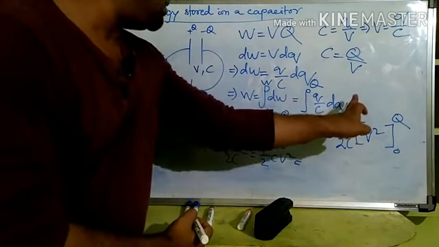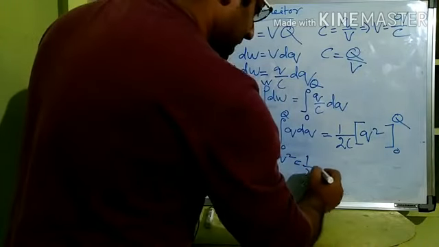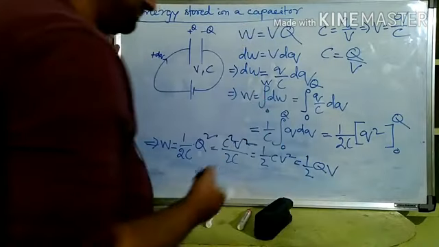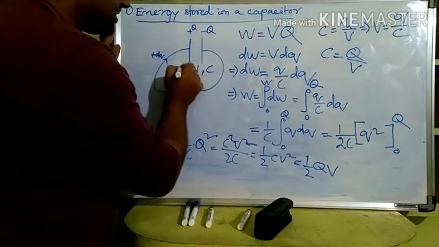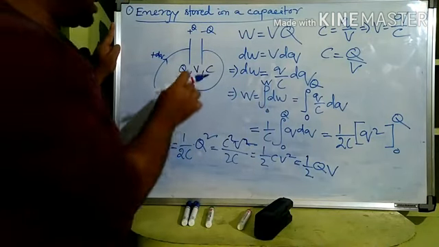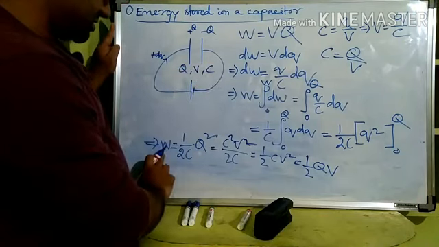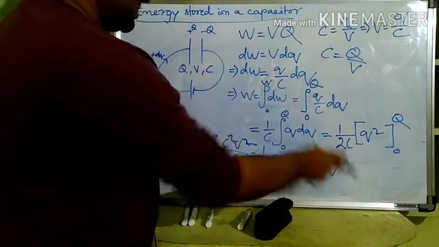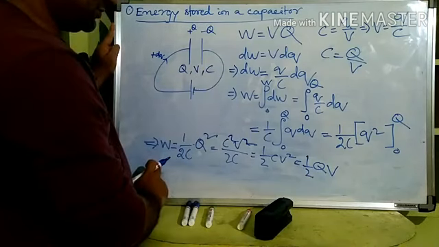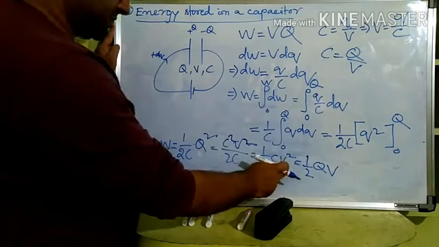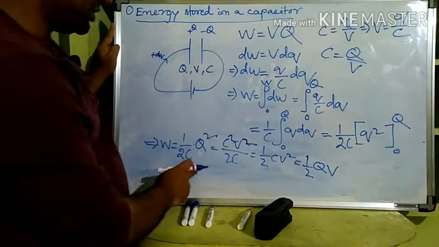Now CV is equal to Q, so we can also write half Q multiplied by V. Why these various forms? Of the charge Q, V and C, in some numericals we may know Q and V and not C. In that case we will apply energy stored is equal to half QV. If only C and V are known, then we will apply energy stored is equal to half CV square, and this is Q square by 2C. If only Q and C are known, we can put it this way.